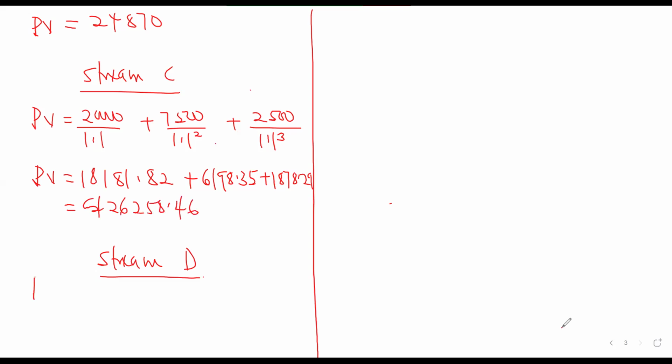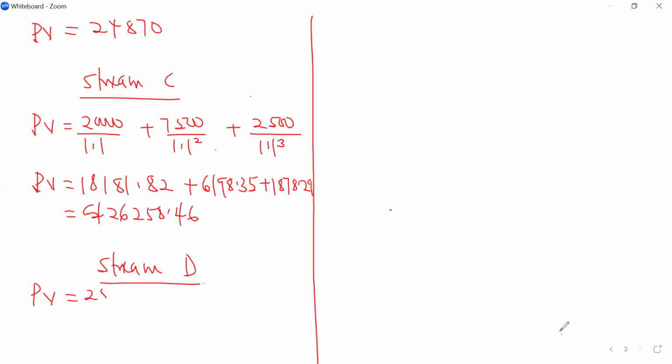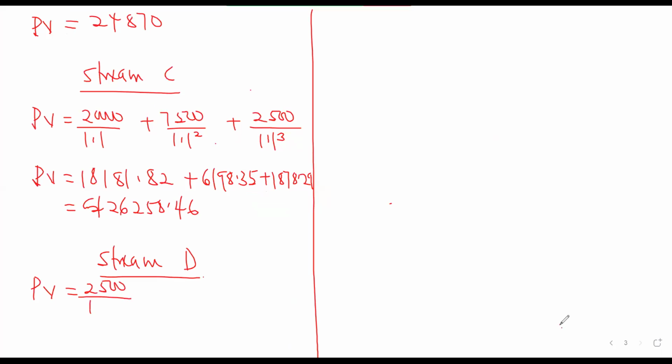So let's come to the stream D. What are we going to be having for the stream D? We have 2,500 for the first year. 2,500 divided by 1.1, plus 20,000 divided by 1.1 exponent 2, plus 7,500 divided by 1.1 exponent 3.